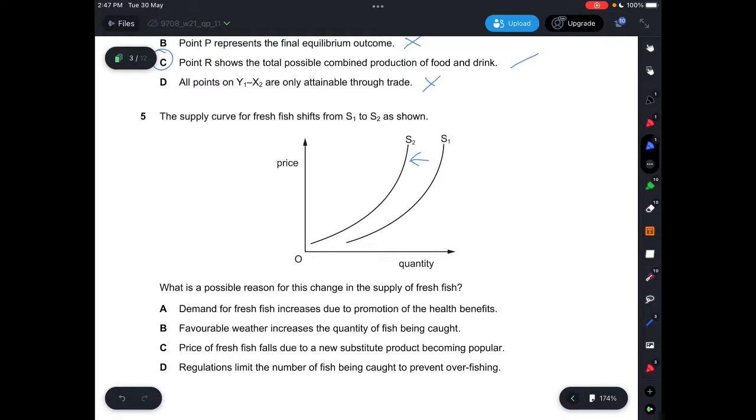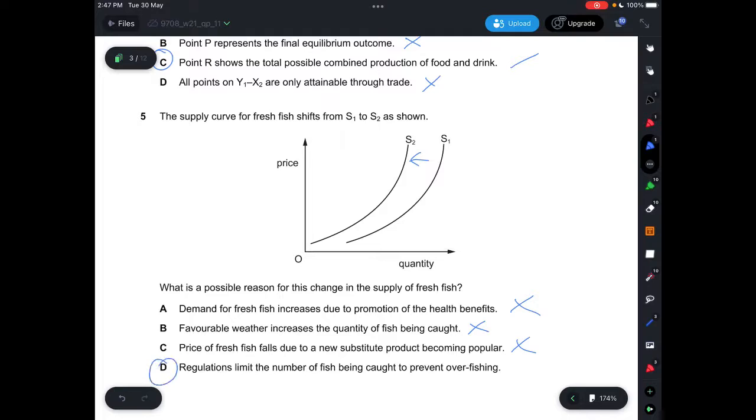So A, it says demand for fresh fish increases due to promotion of health benefits, which is not correct. B, it says favorable weather increases quantity, which is not correct. C, it says price of fresh fish falls due to new substitute product becoming popular, which is not correct. And so the answer should be D, regulation limits the number of fish being caught.